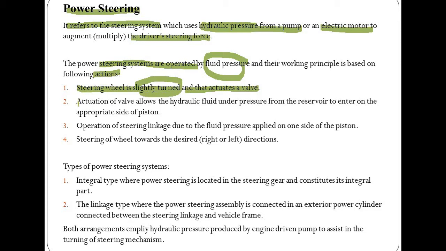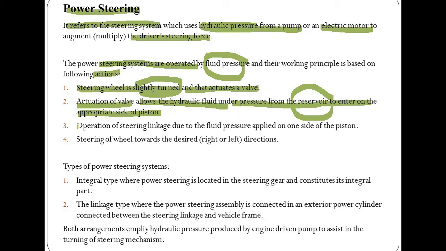Following principle, actuation of the valve allows the hydraulic fluid under pressure from the reservoir to enter on the appropriate side of the piston. So in this case, one reservoir is kept for the fluid, and that is used to supply the fluid through the channels.